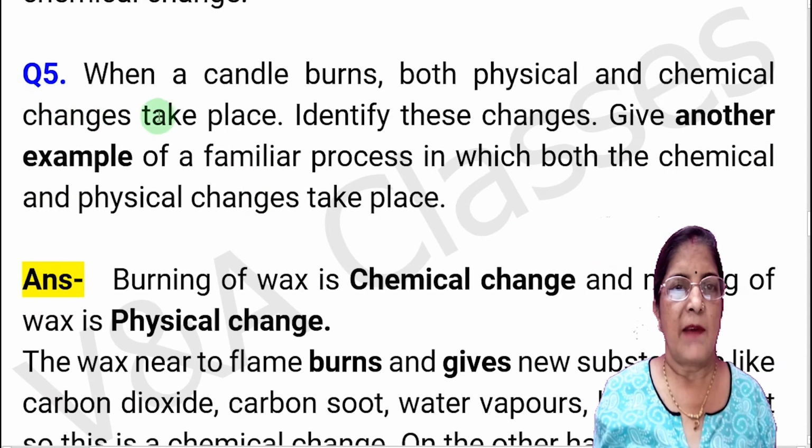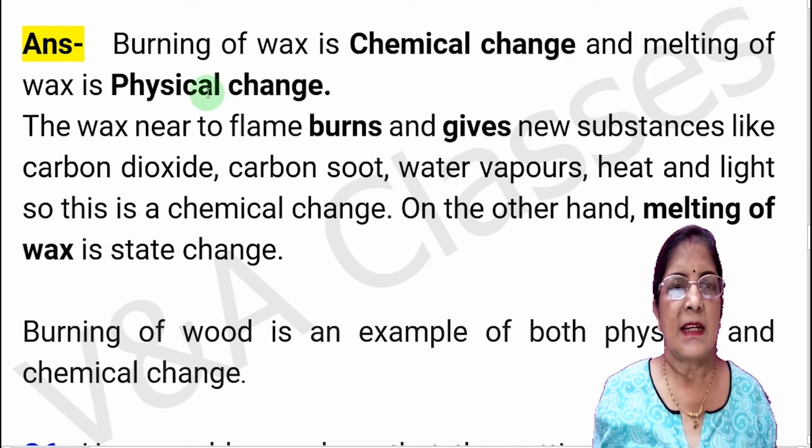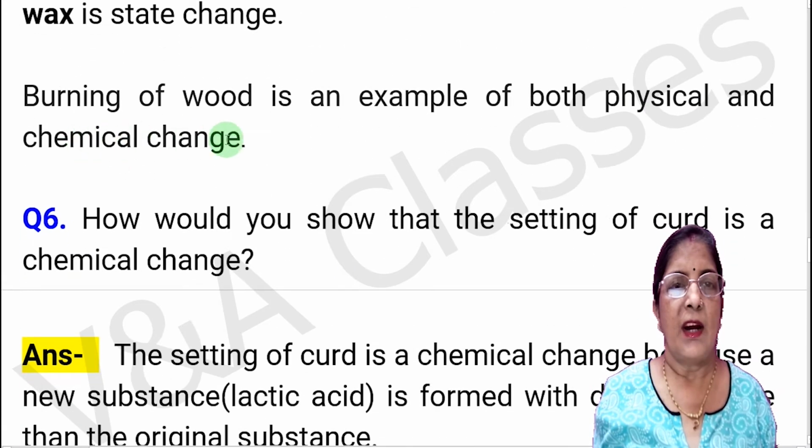Now question number 5. When a candle burns, both physical and chemical changes take place. Identify these changes. Give another example of a familiar process in which both the chemical and physical changes take place. Answer, burning of wax is a chemical change and melting of wax is physical change. Now explanation, the wax near to flame burns and gives new substances like carbon dioxide, carbon soot, water vapors, heat and light. So this is a chemical change. On the other hand, melting of wax is a state change. Now burning of wood is an example of both physical and chemical change.